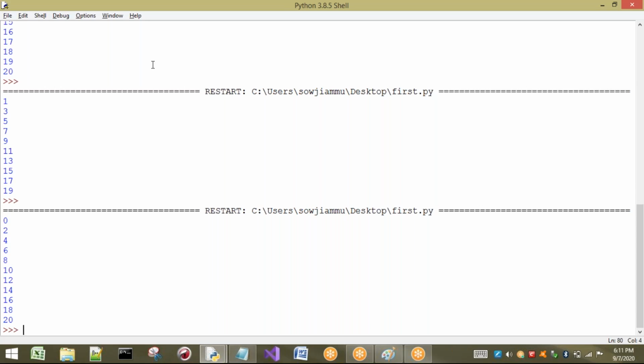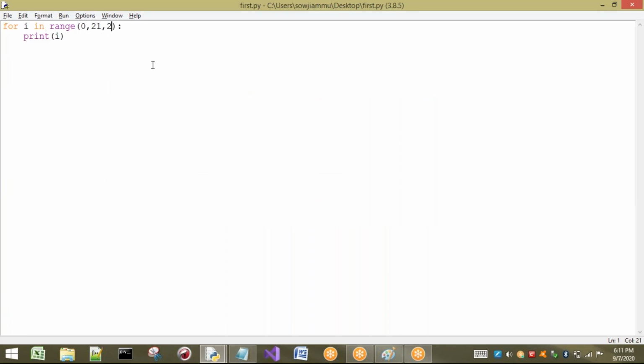Already we have seen in list also, and in str also we have seen. Step means how many values you have to jump from 0 to 21. Between 0 to 1 is one step, 1 to 2 is one step. That means whatever the integers we are having here, if you want to go to the next number, it is nothing but one step. If you want to jump to the next other one, that means we require two steps. Okay, right. This is about the syntax of our range.